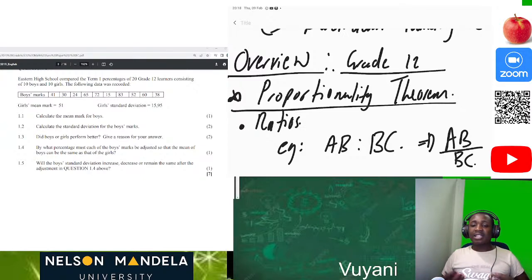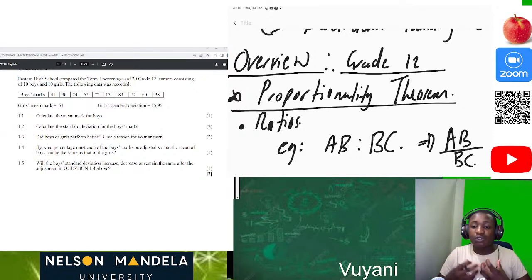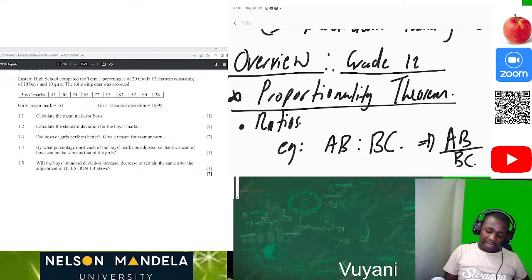In the proportionality theorem, we must be able to understand what ratios are and how we apply them. So in my small example, line AB is to line BC is the same as AB over BC, and ratios are illustrated by the colon so that you can have things in the correct format.